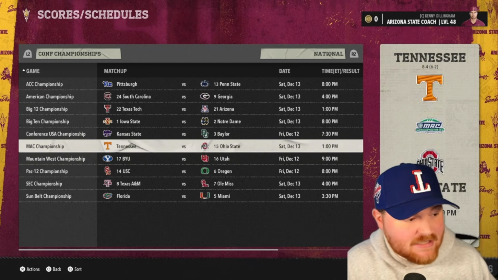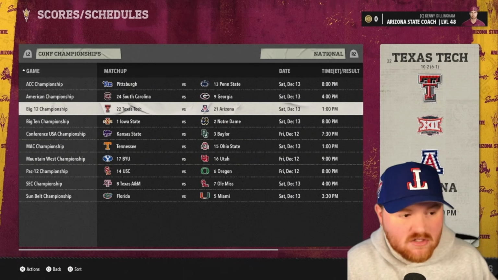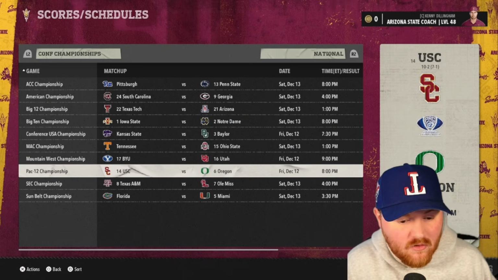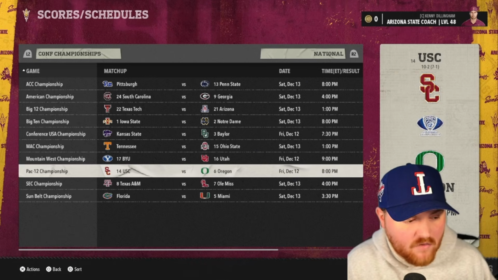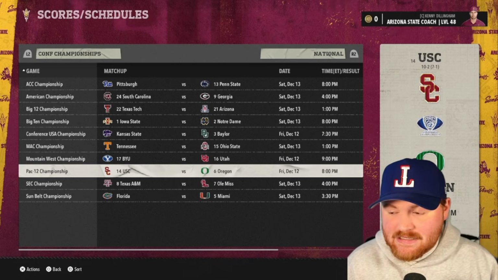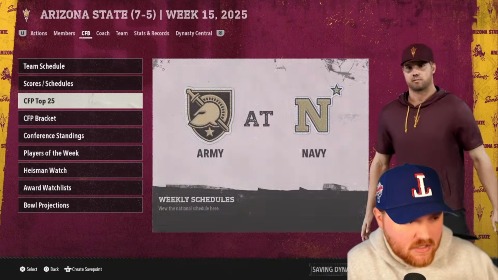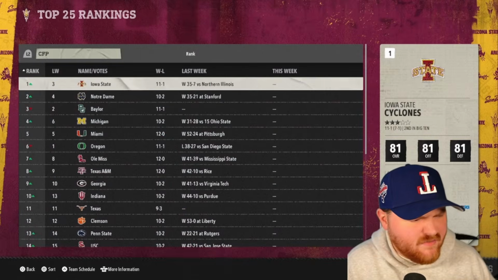The Mountain West is going to miss out. The MAC's going to miss out. Big 12 is going to miss out. Even the Pac-12, well, Pac-12 won't miss out because Oregon will probably stay in the top 12. But there are a lot of highly rated teams here that will not get an automatic qualifier and the conference will miss out. Let's see what's in the top 25. I'm talking a lot in this video, so let's speed things up here.